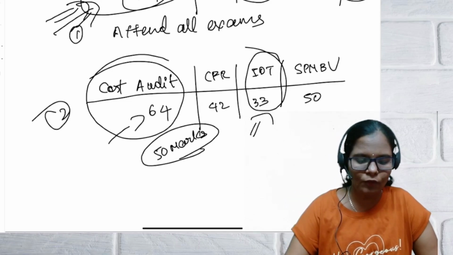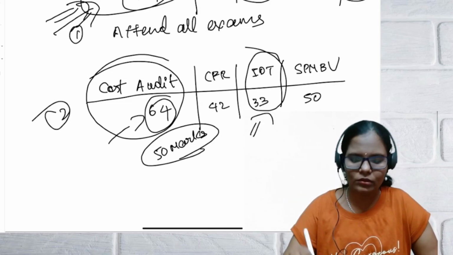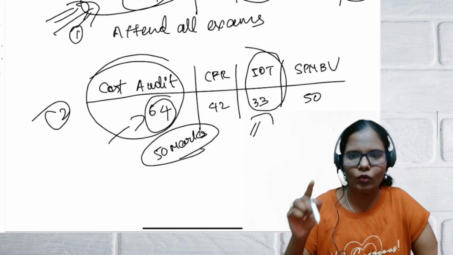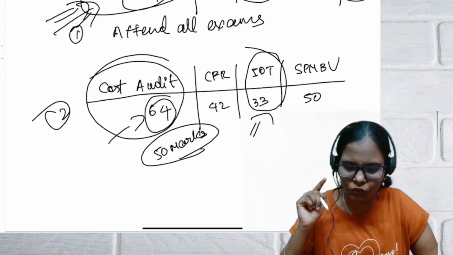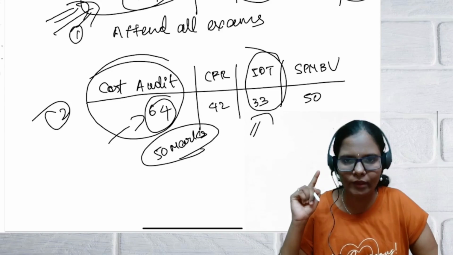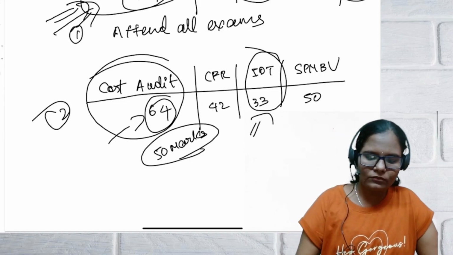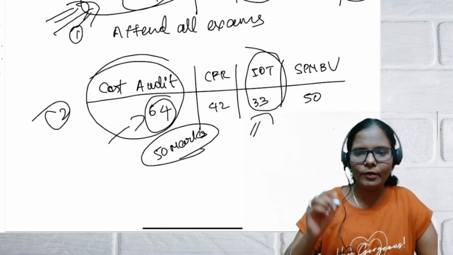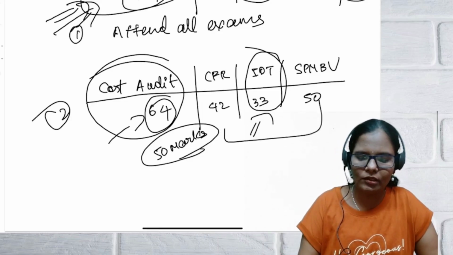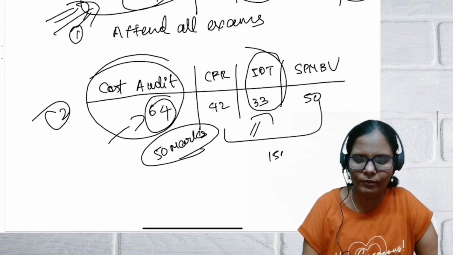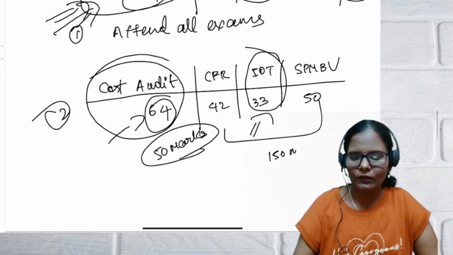The 64 marks will not be given to you because you have failed in one subject, you got below 40 marks in one subject. So you should know this point before claiming exemption. In this case you will be provided only 50 marks in Cost Audit. Then in the balance 3 subjects you need to get 150 marks to pass this group.